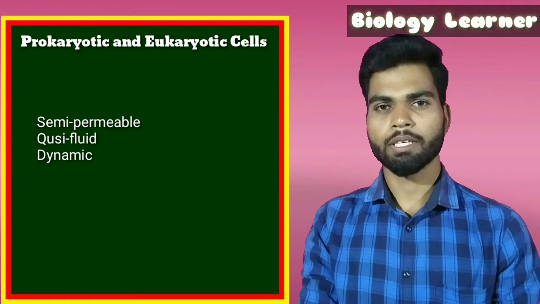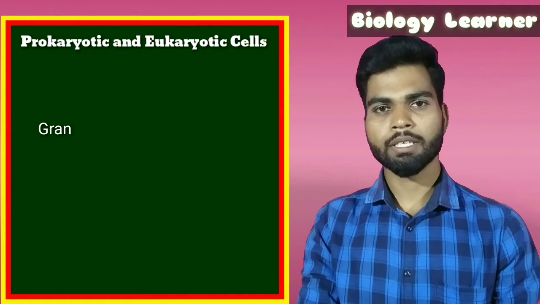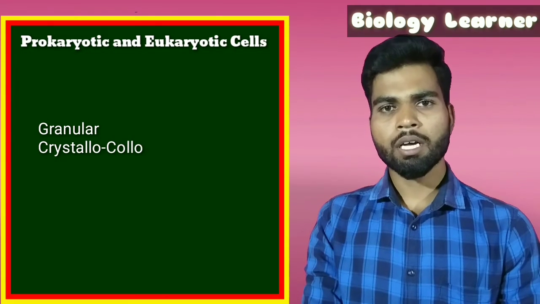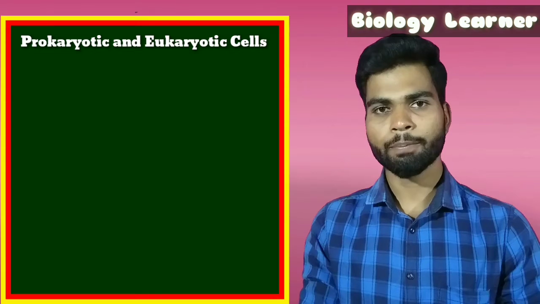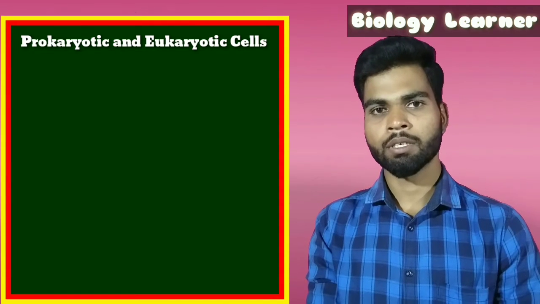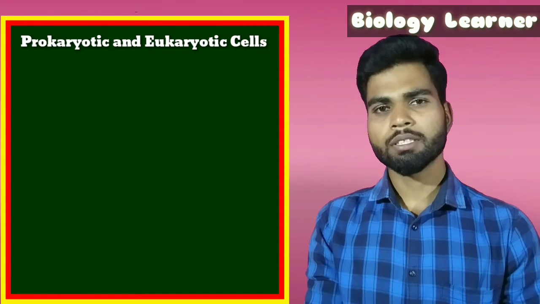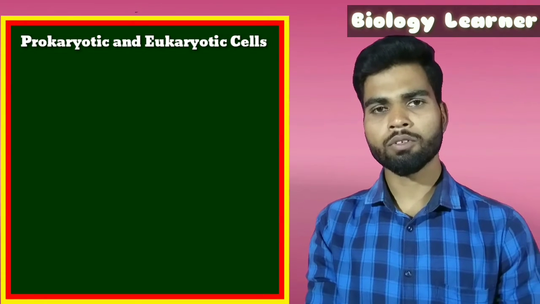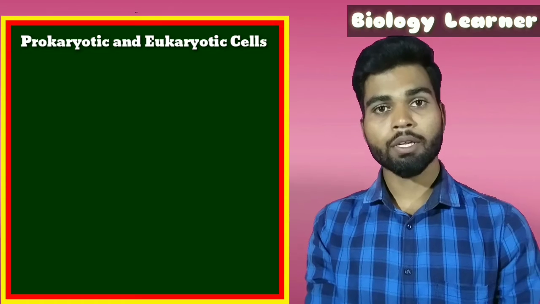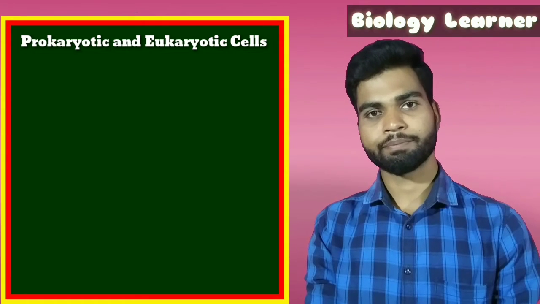Next is cytoplasm. Cytoplasm is a granular crystalloid colloidal complex which fills the whole prokaryotic cell excluding the nucleus. Cytoplasm contains mesosomes, ribosomes, chromatophores, inclusion bodies, and plasmid.